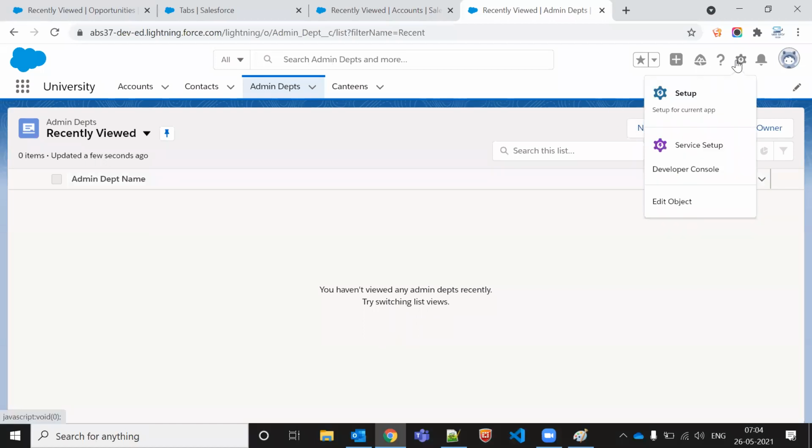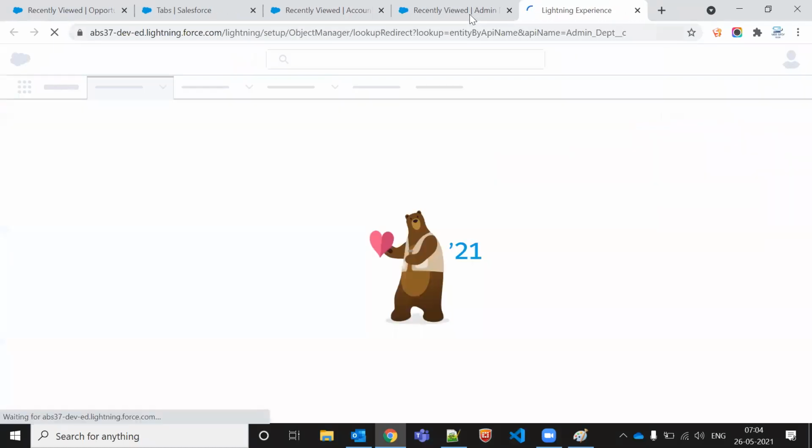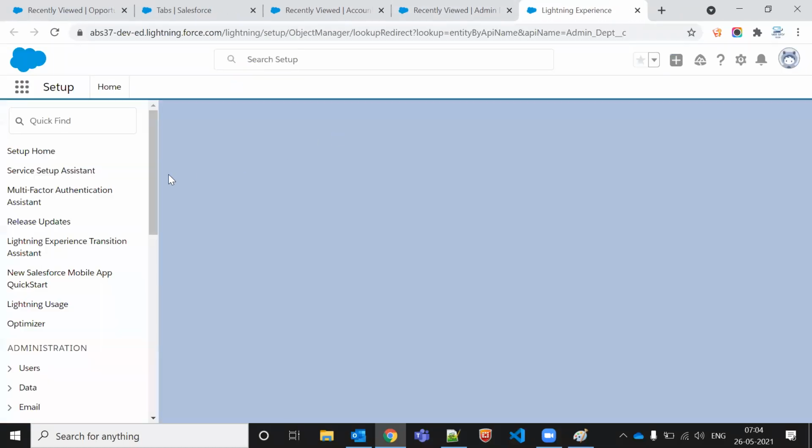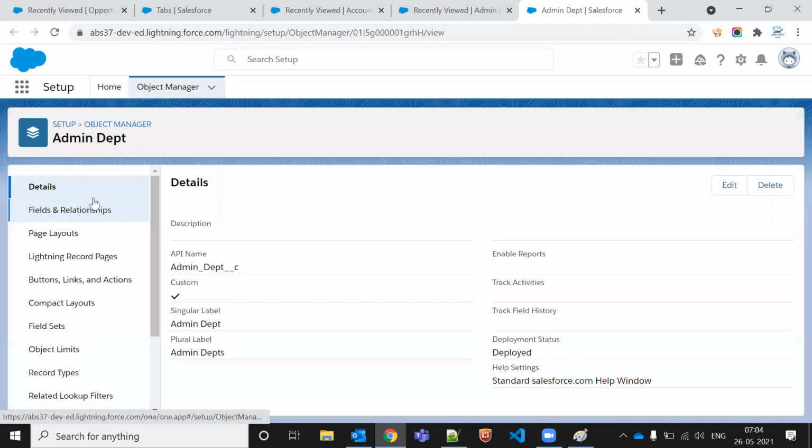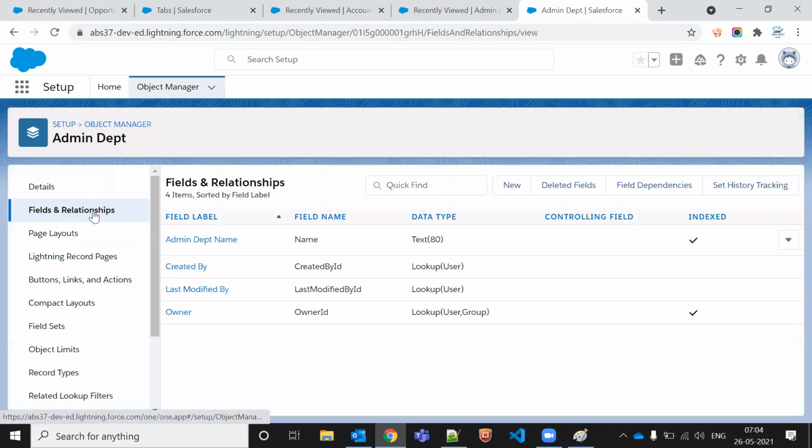You are able to see this gear icon. We'll go to edit object here, because inside the object we have fields. I'll go to fields and relationships. After that, we are able to see all these fields. All these fields are standard fields only. As of now, we haven't created anything. We created only a custom object. Inside the custom object, by default we get some standard fields, like lookup and text and all. So now let me create a few fields here.